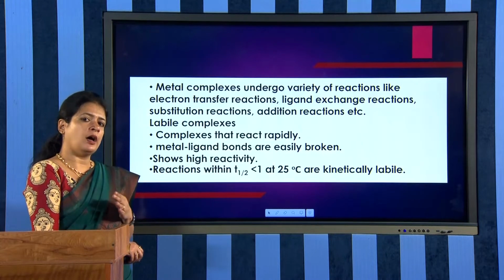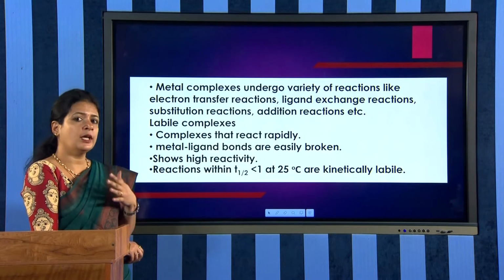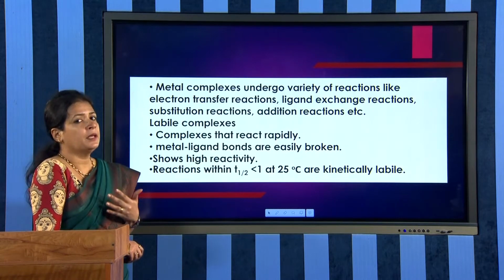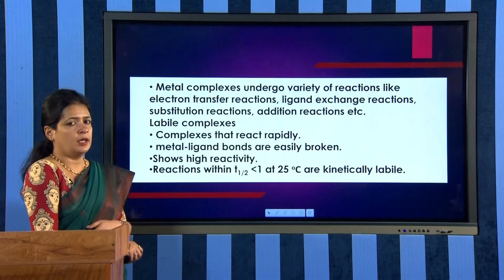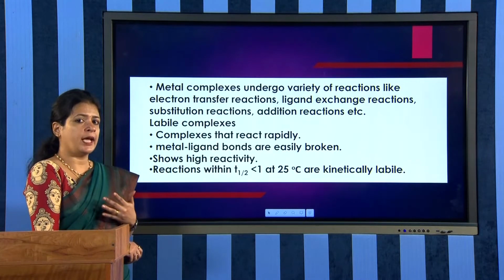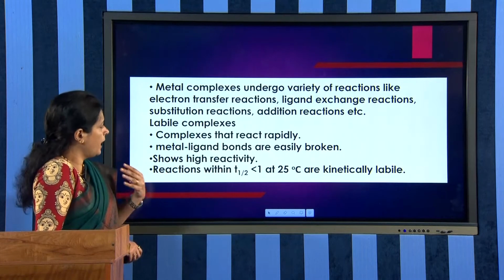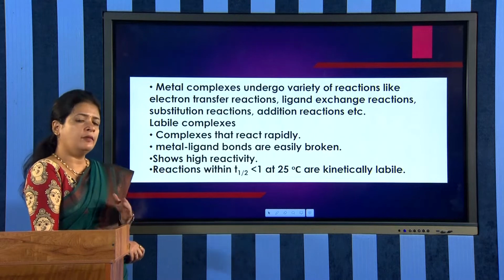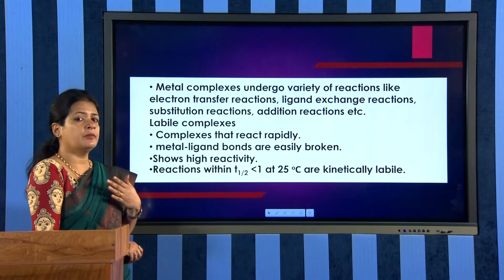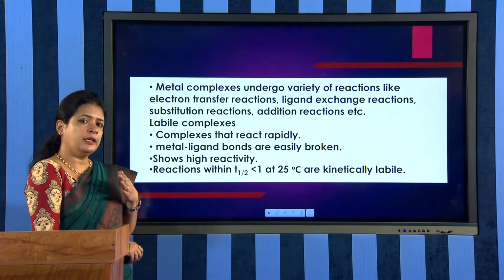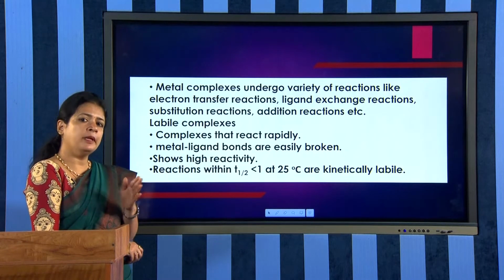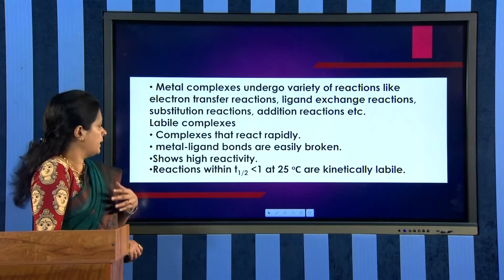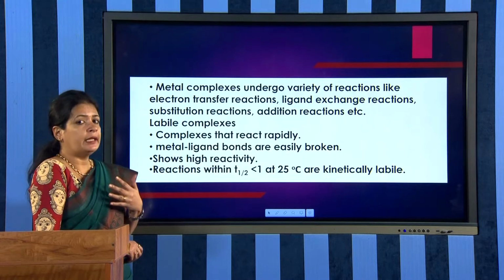Some complexes are labile and some are inert. Then what are labile and what are inert complexes? The complexes that react rapidly are called labile complexes. So, labile complexes undergo reactions very rapidly. And in labile complexes, metal ligand bonds are easily broken. We know that if the complexes react very rapidly, then in those complexes metal ligand bonds will be broken very easily. Then only they will be able to react very rapidly. And that is, they show high reactivity.